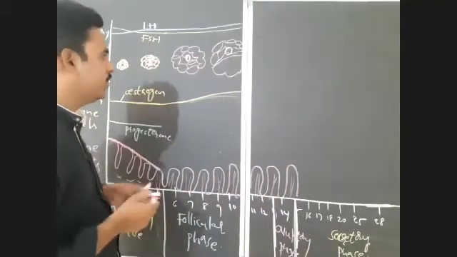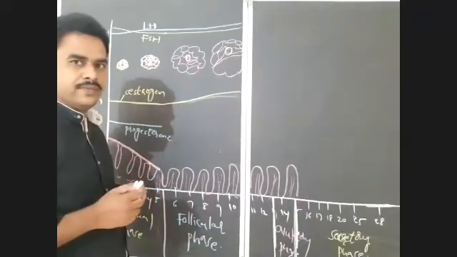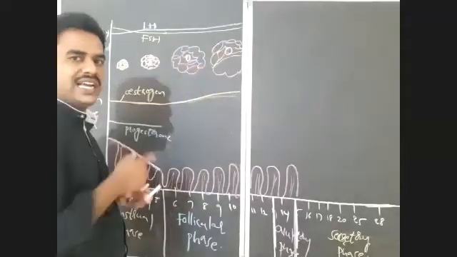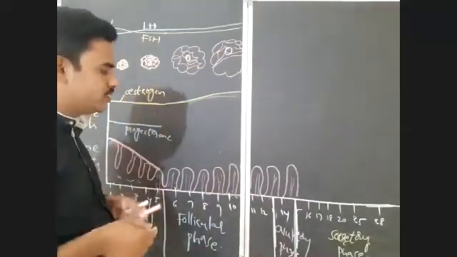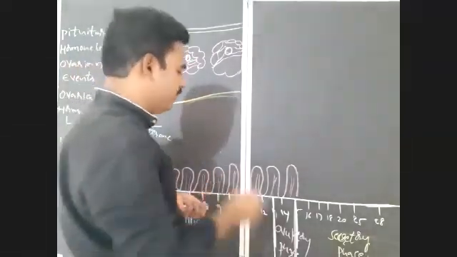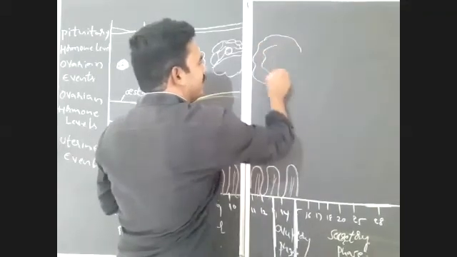Right. What about the ovaries? By the action of FSH, the ovarian follicles will grow in size and modify into a primary follicle, secondary follicle, and a matured follicle or Graafian follicle. For example, see here, it is a matured follicle or a Graafian follicle.